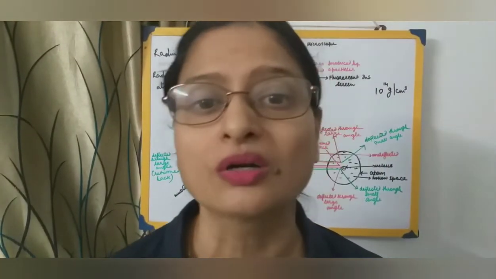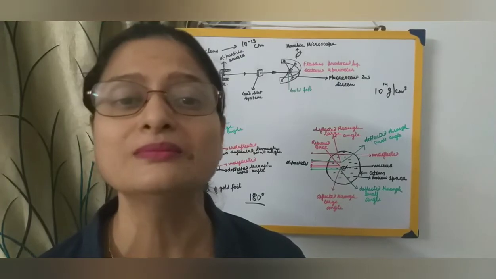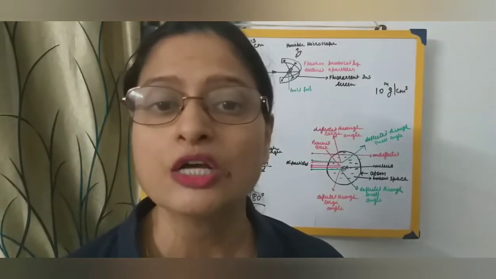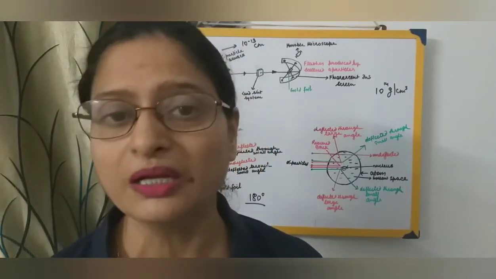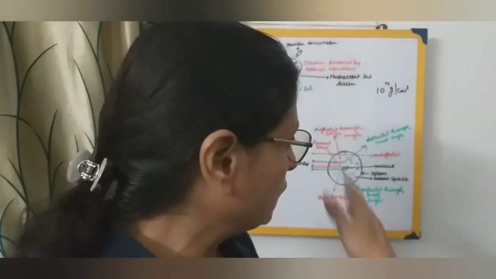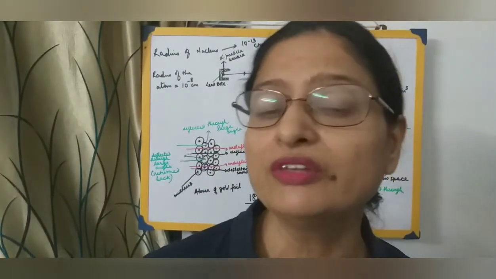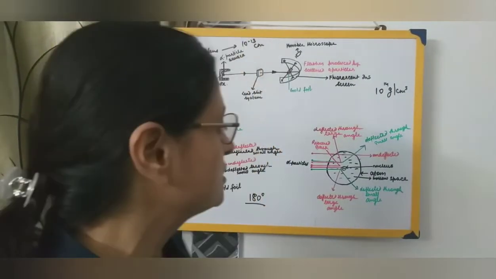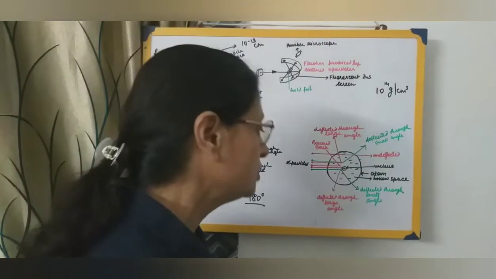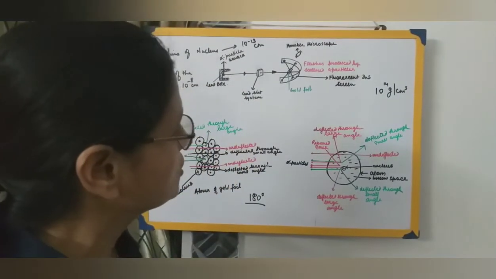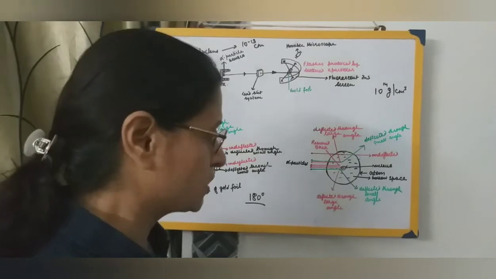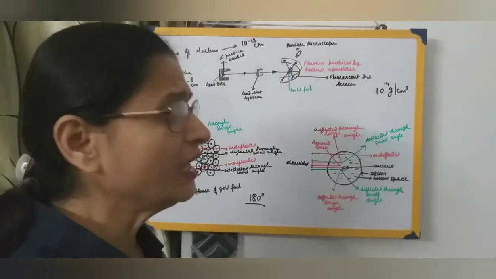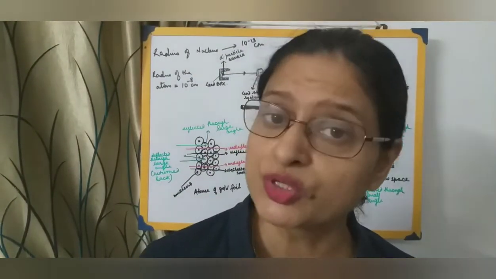You don't get a shock. So this means that an atom is electrically neutral. Rutherford also mentioned one more thing which I missed telling you: the magnitude of the positive charge of the centrally situated nucleus is equal to the magnitude of the negative charge given by the electrons. That means an atom is electrically neutral.